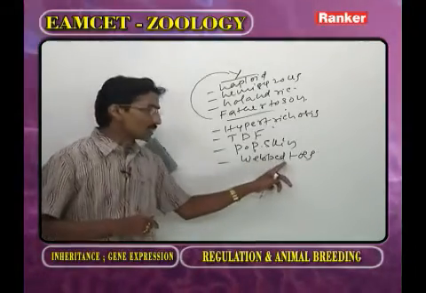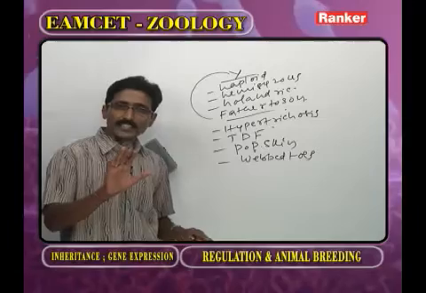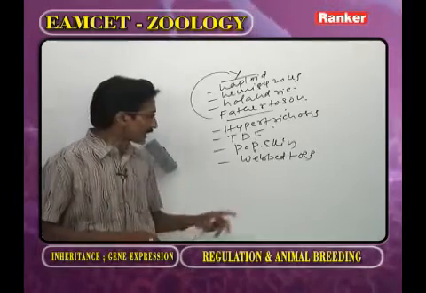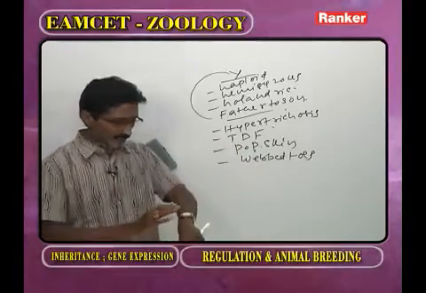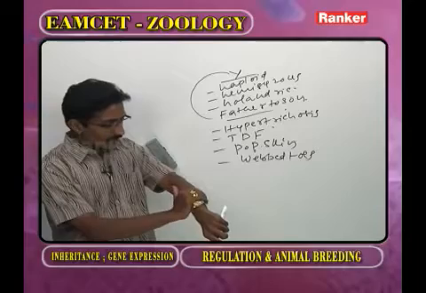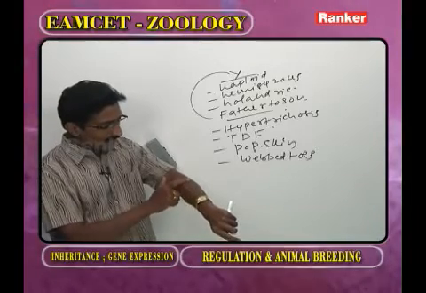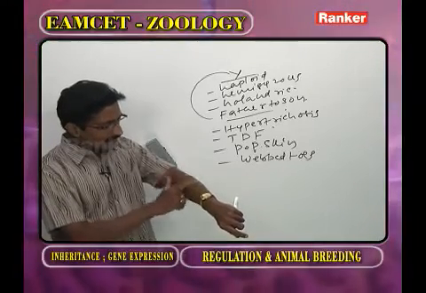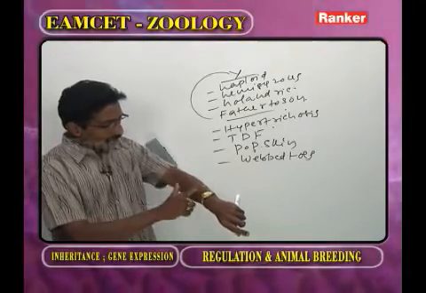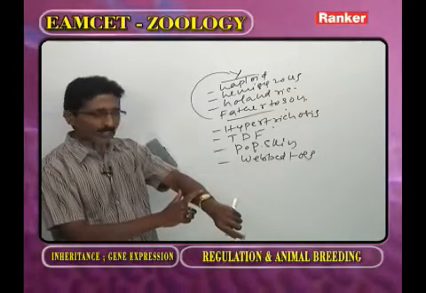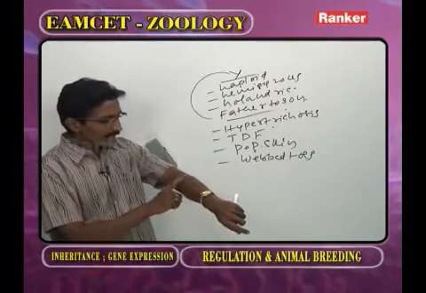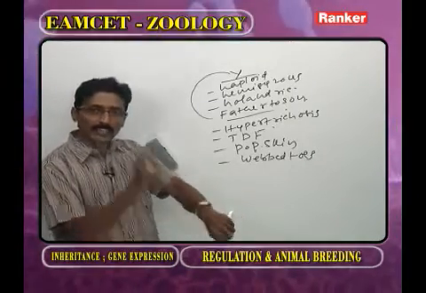That we call webbed toes. It is not a disease, just a character. Porcupine skin. As we observe our skin, on the skin the hairs are present. The hairs are soft. The one who is suffering from porcupine skin, in his body the hairs are spine-like. That is a disease.